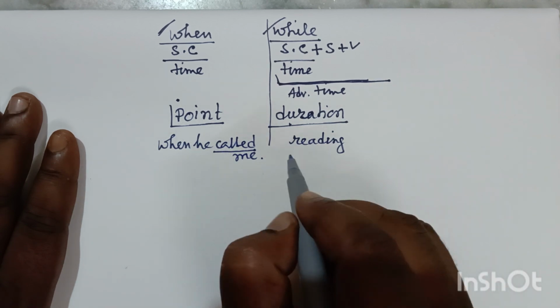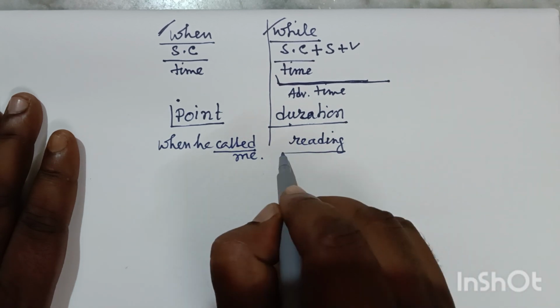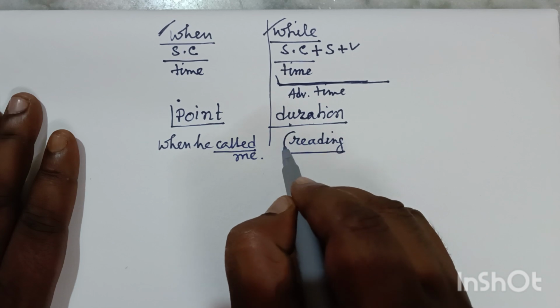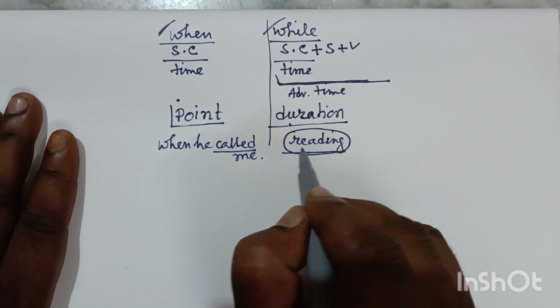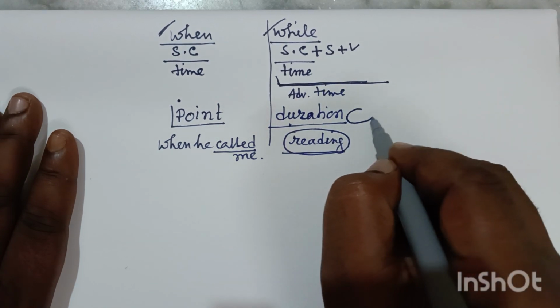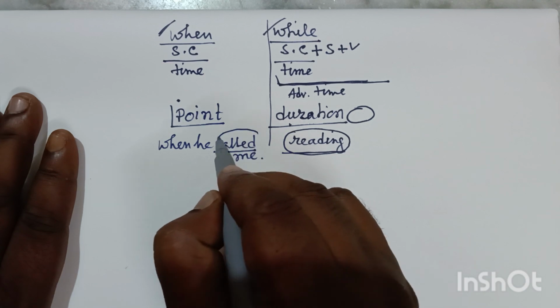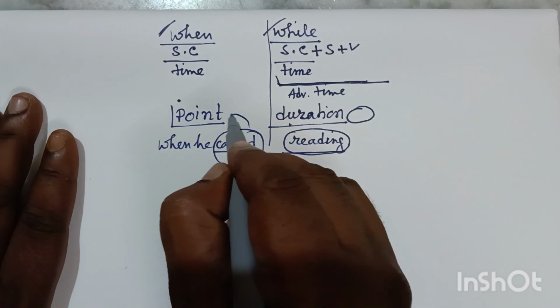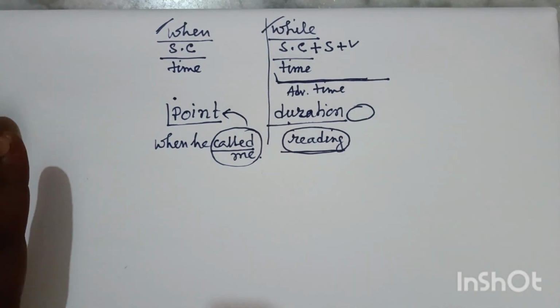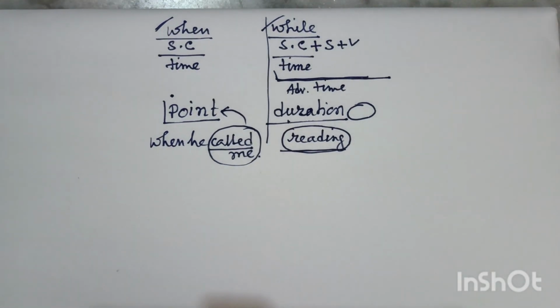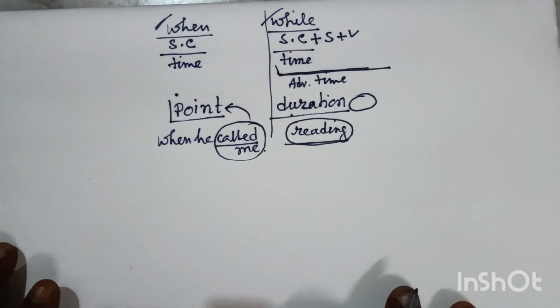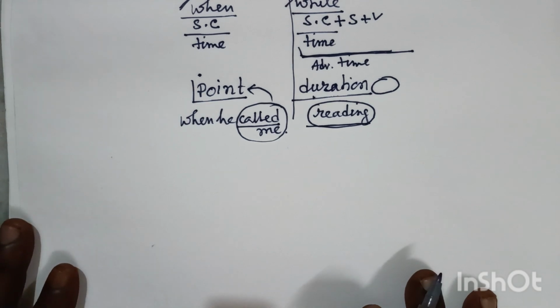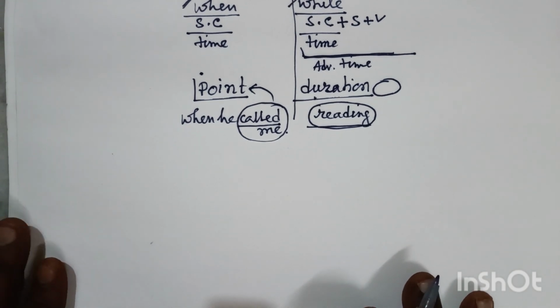Better we should write down while I was reading or while he was reading, because reading is such kind of activity for which we need a duration of time. Calling is such kind of activity for which we need a point of time. Friends, this is the main thing. I think you can understand this usage of when and while in this type of sentences.